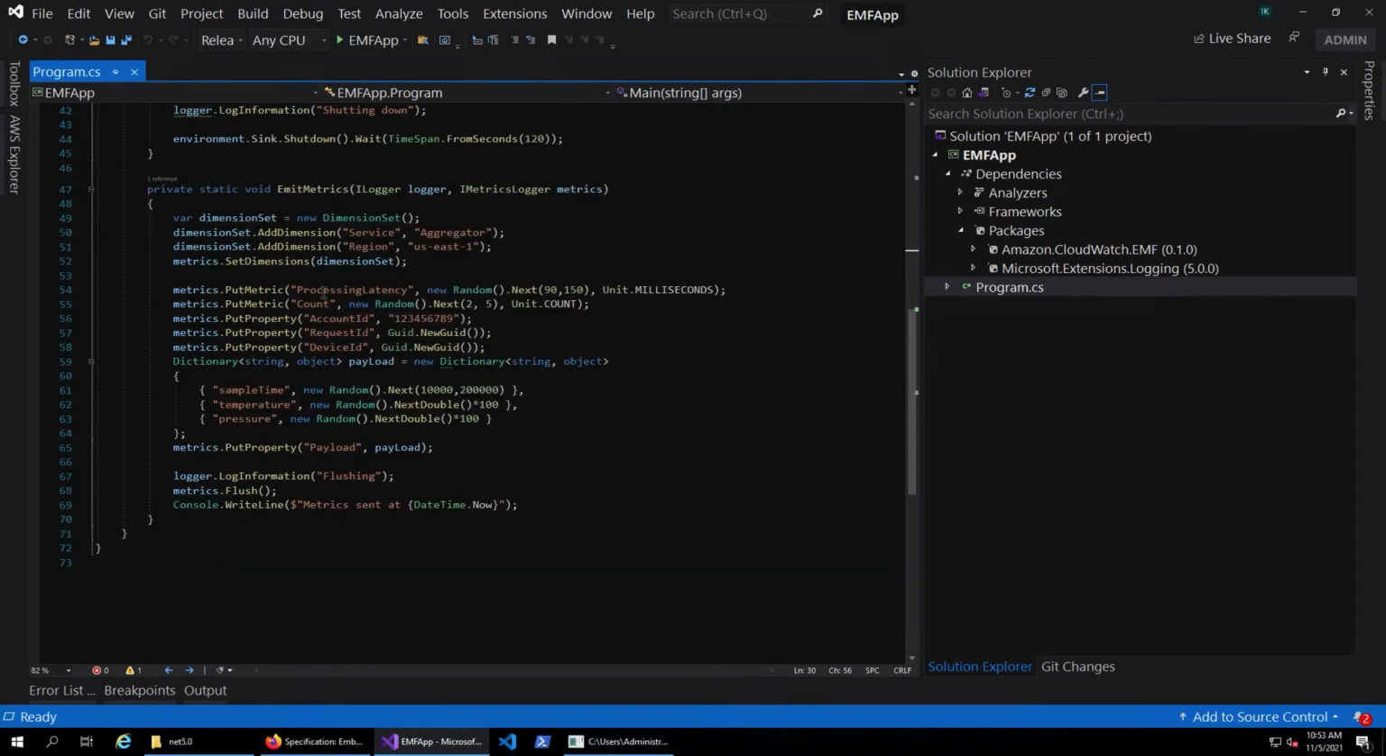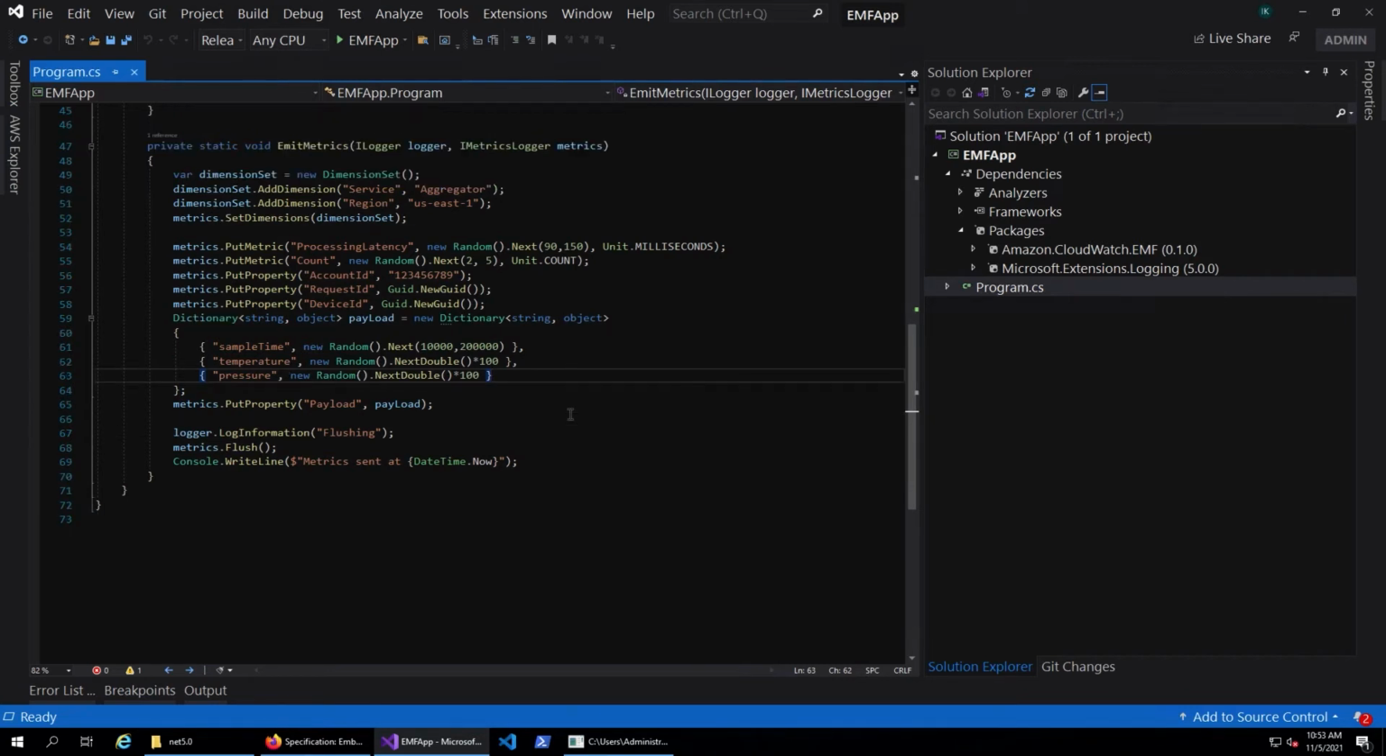And here's the specific metric that I'm collecting, called processing latency, and there's another metric called count. There are two metrics that I'm collecting, and I'm adding additional properties as well. All of this data will go into the log event, just remember that. And you can also collect additional complex data as well. In this case, I'm collecting more data in a custom additional property called payload, and inside that I'll have multiple values: sample time, temperature, pressure, and all that. These are all additional information.